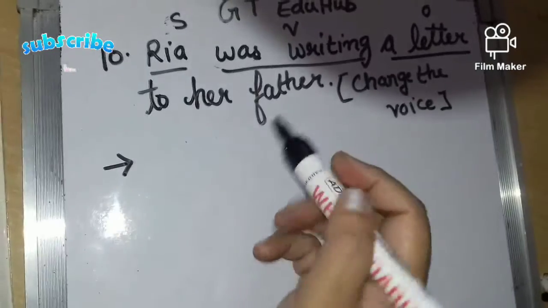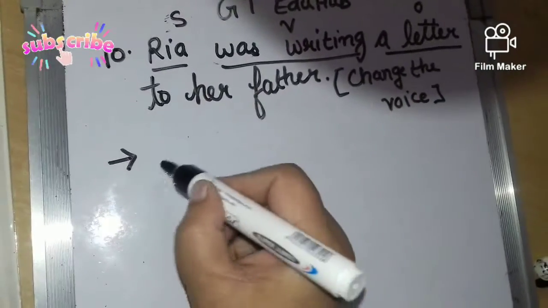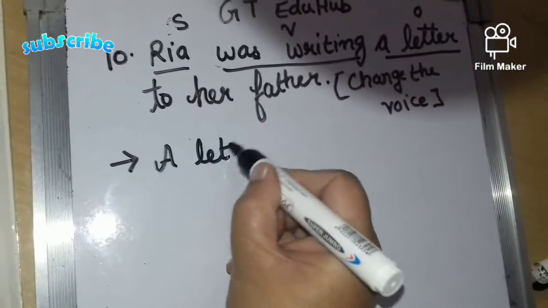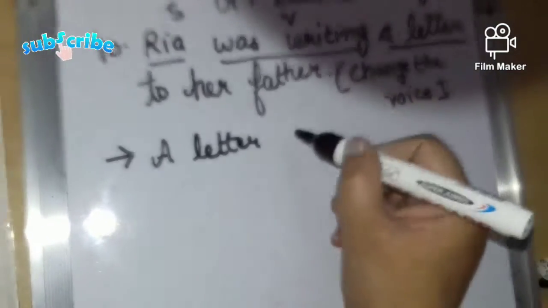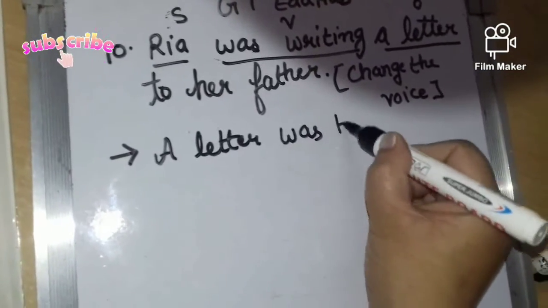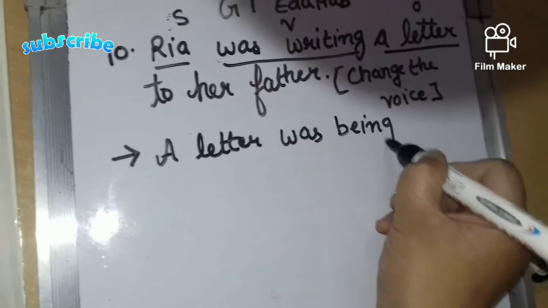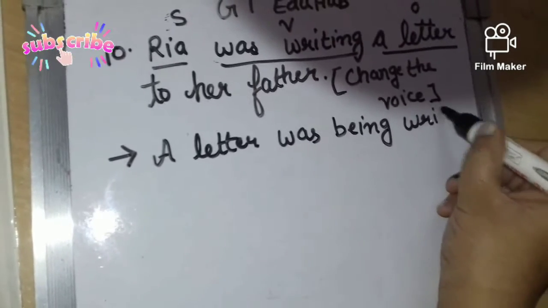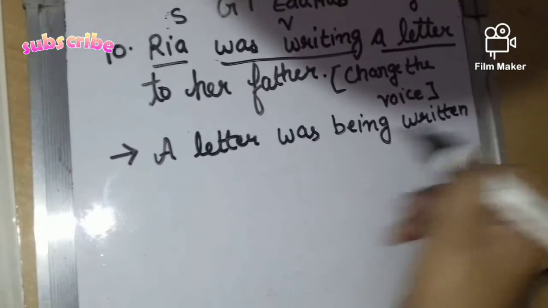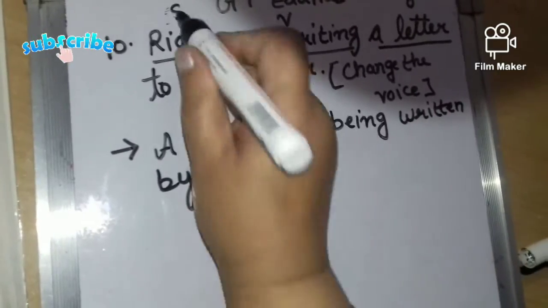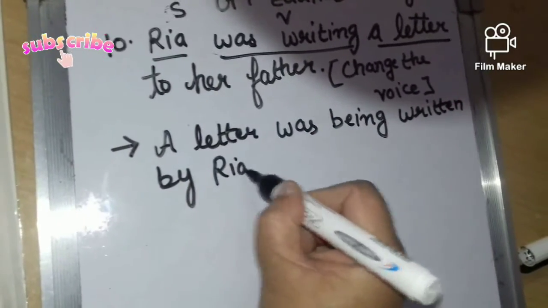So transformation will be like this. We will start from a letter. So a letter, was writing को change करेंगे was being written, being plus verb's third form. So a letter was being written by Riya to her father.